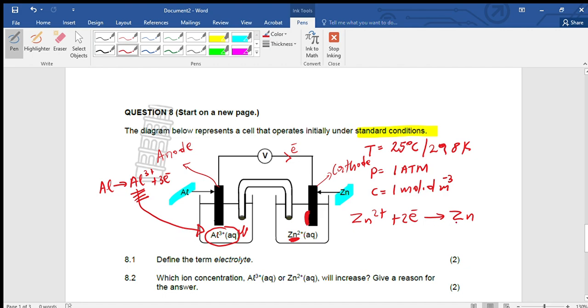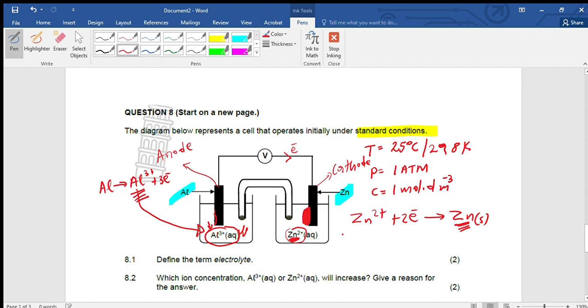Then on this side, what is being formed? Zinc, which is a solid, so the electrode there is increasing, while the ions on this side are decreasing. The anode decreases to form aluminium ions. On the zinc side the ions are decreasing, while the electrode increases.